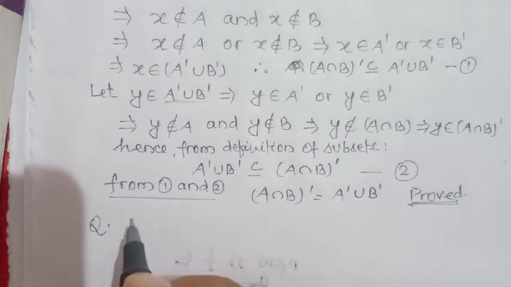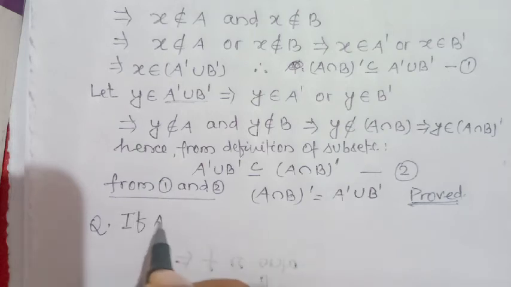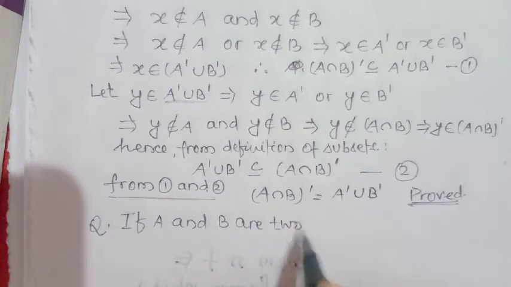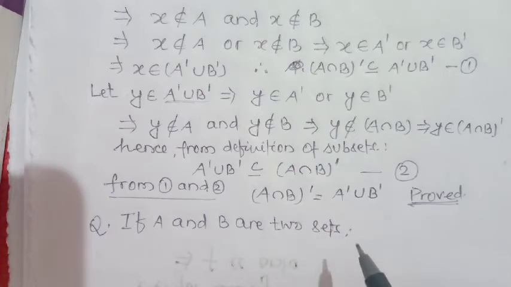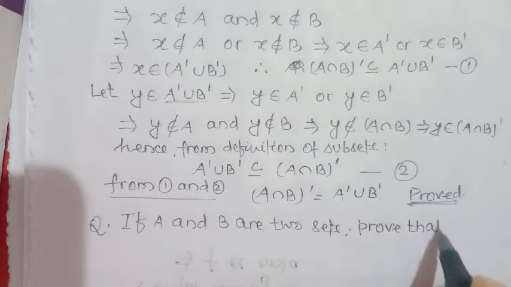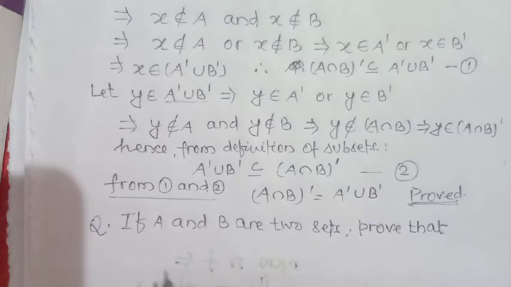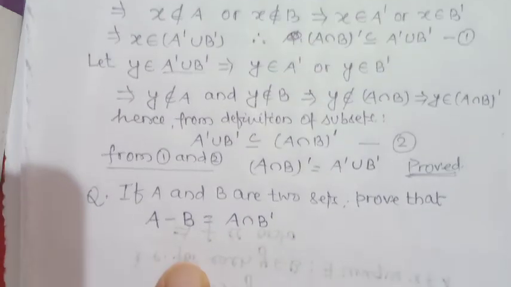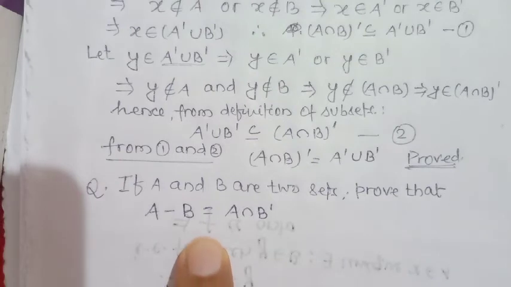If A and B are two sets, then prove that A minus B is equal to A intersection complement of B. Prove that A minus B is equal to A intersection B complement. This is only complement of B.